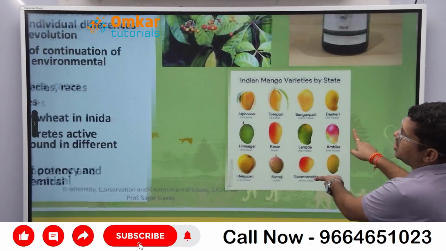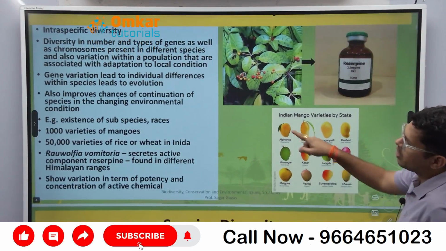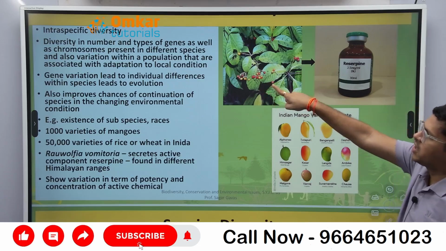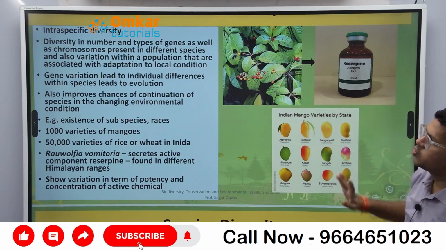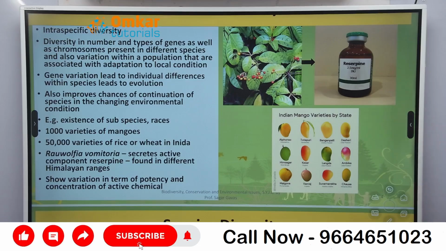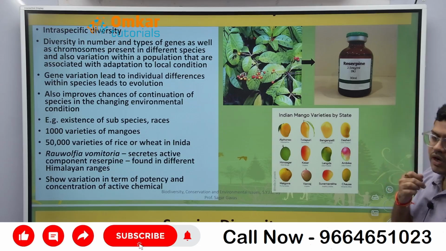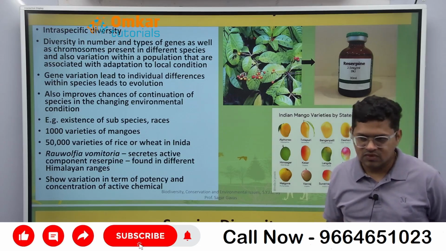जेनेटिक लेवल. इजी है. देखो, diversity in number and the type of genes as well as chromosome present in different species, also variation within a population that are associated with adaptation to local condition. वो जाने दो. ह्यूमन बीइंग, व्हाट आर वी?